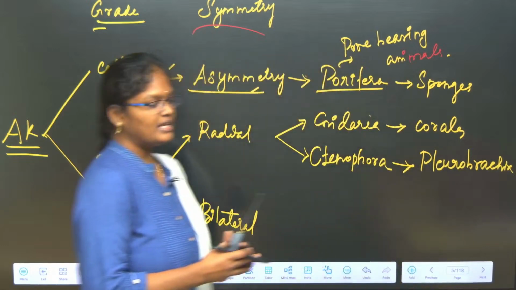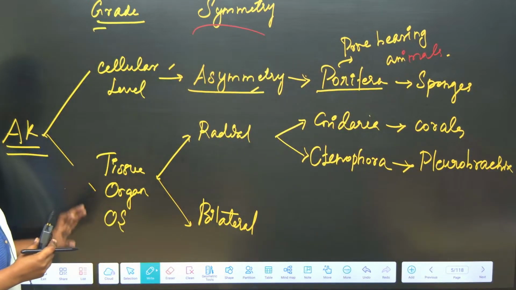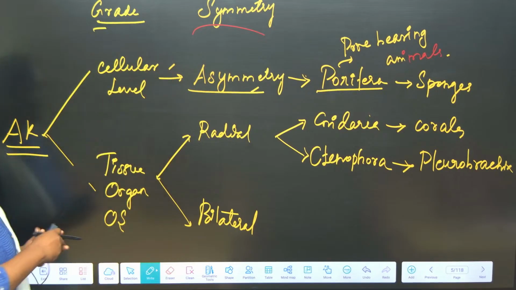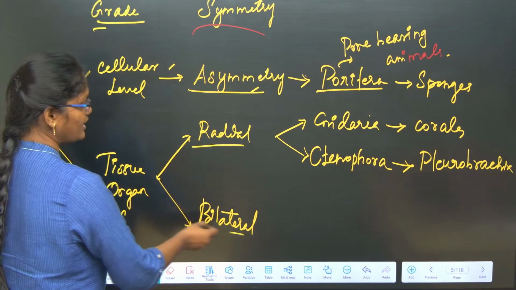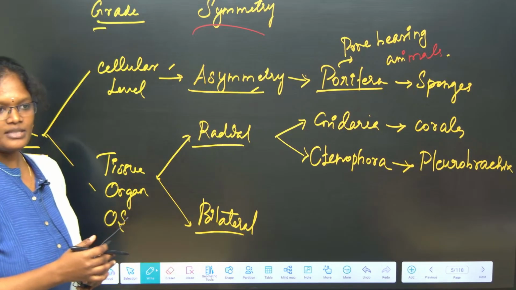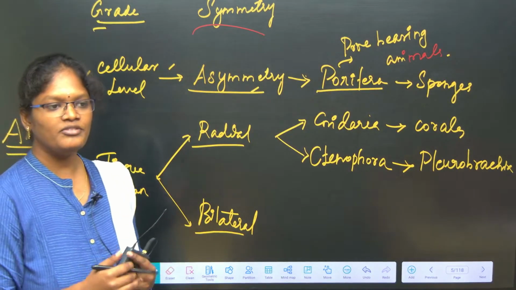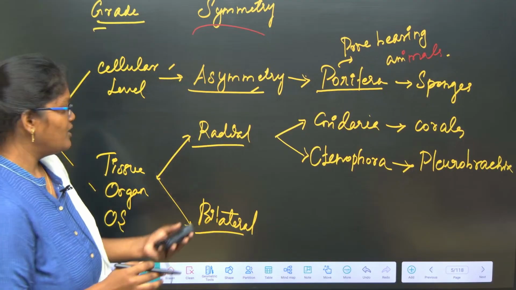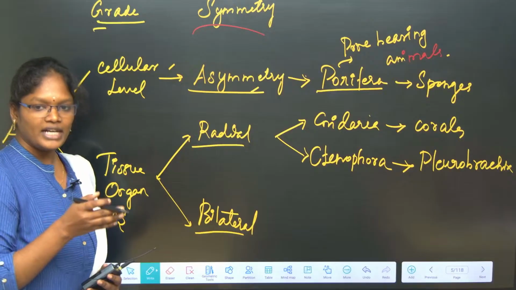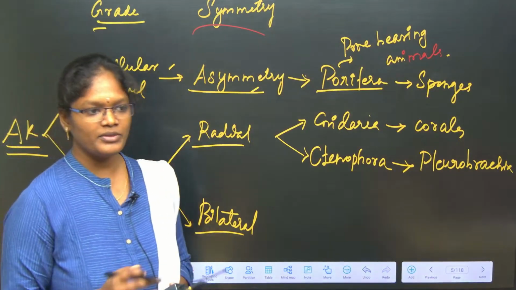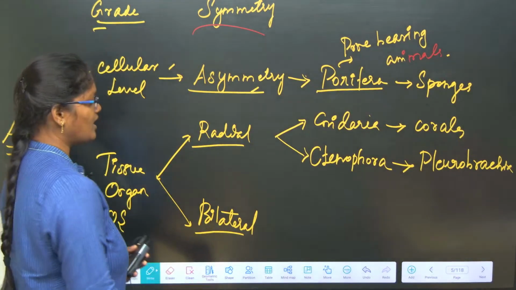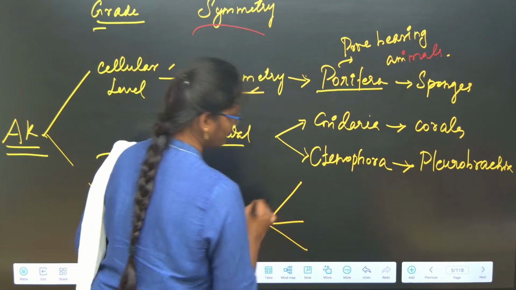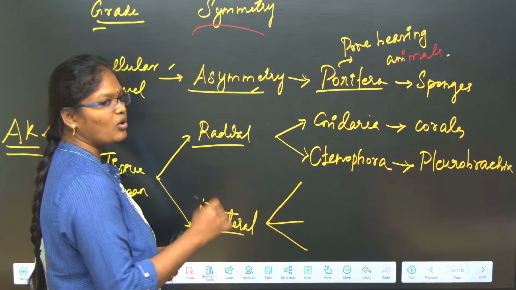Okay, clear with this? See, in the tissue and organ system level, we can classify it into two based on the symmetry, radial symmetry and bilateral symmetry. And you know what is radial? Radial symmetry means if a particular organism, if we cut at any plane, we can come up with two morphologically similar halves. Bilateral symmetry means only when we cut at a particular plane, we can come up with two morphologically similar halves. So in bilateral symmetry, we can classify it into three, based on the body cavity.